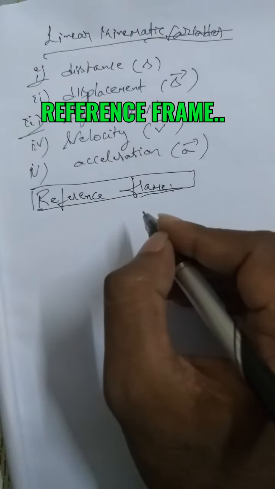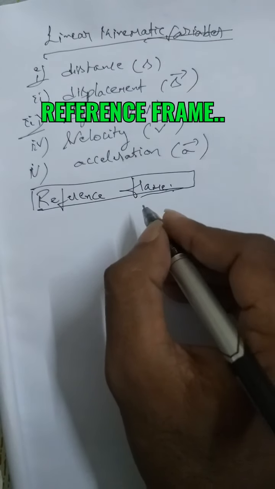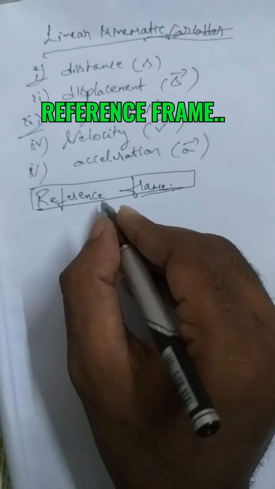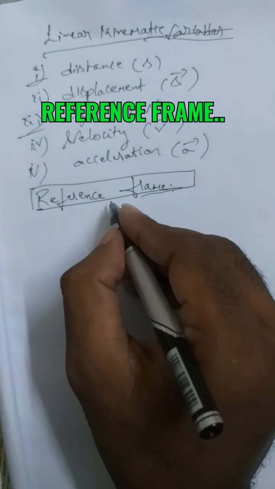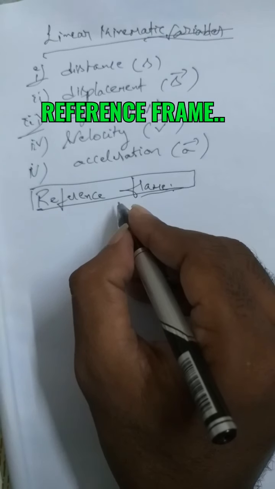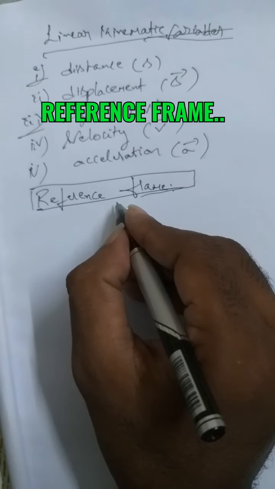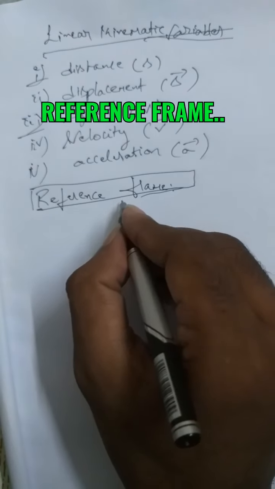Reference frame means it is the place or region where the observations are taken. Suppose you are observing a blackboard or green board in your class. The place from where you are observing, that means your bench in the classroom, will act as a reference frame. So that is reference frame.